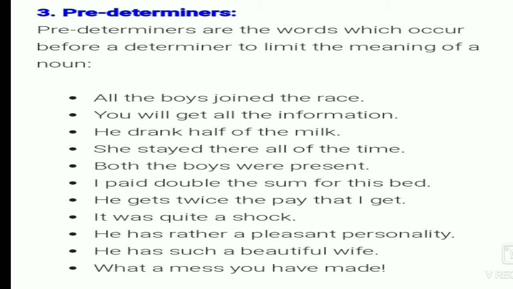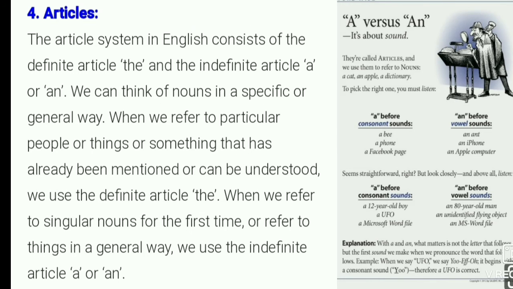This means predeterminers are used before the determiners. In the first sentence, all is the predeterminer and the is also a determiner. So predeterminers are used before determiners. Second, you will get all the information. Here also, all is a predeterminer and the is a determiner.